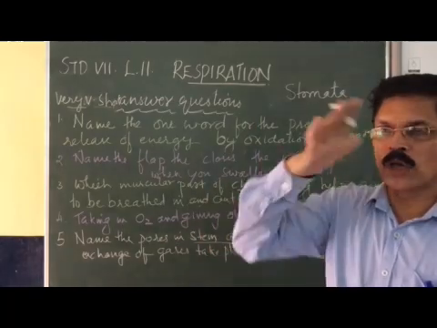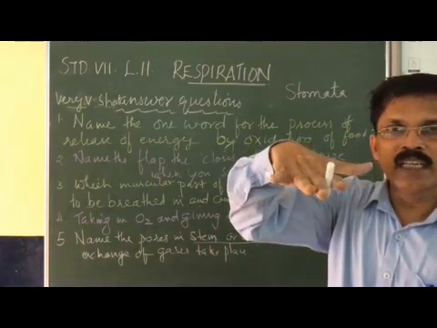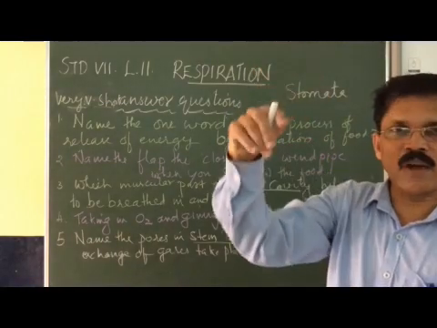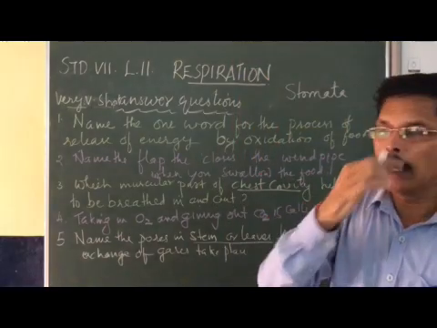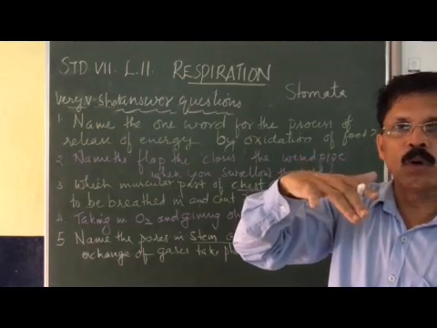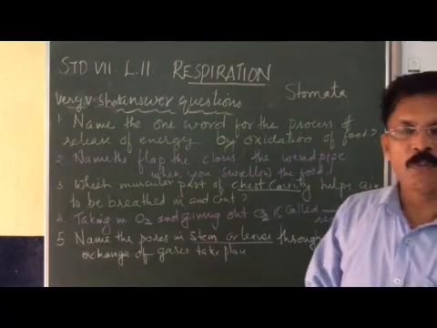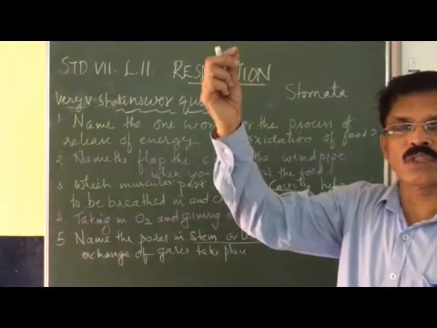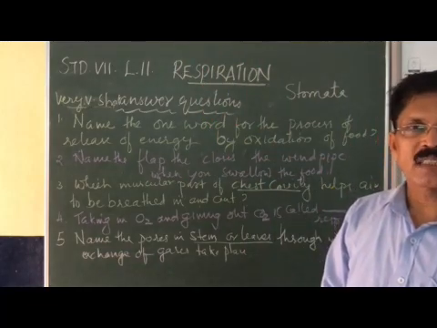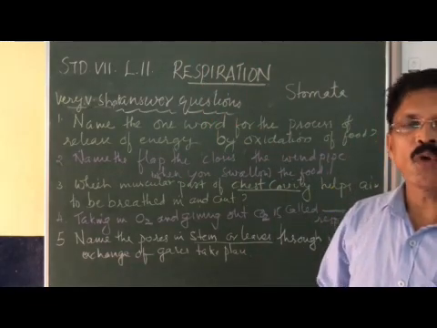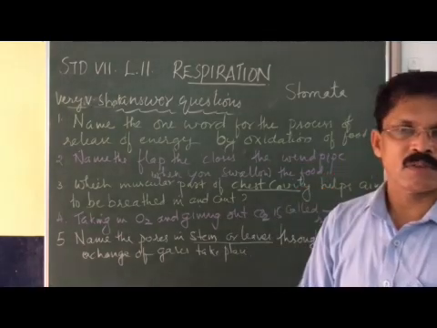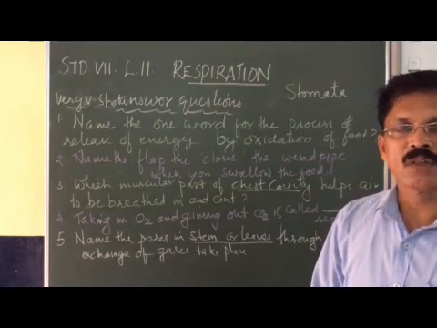If the stomata are more on the lower surface of the leaf, it will reduce the chance for transpiration, because when the sunlight falls on the leaf, the sunlight will heat up the upper side of the leaf and there is a chance for more transpiration to take place. So with more stomata on the lower side and fewer on the upper side, this can be prevented. So in order to protect the plants from losing more water, more stomata are present on the lower surface of the leaf. But in aquatic plants, water plants, more stomata are seen on the upper side.